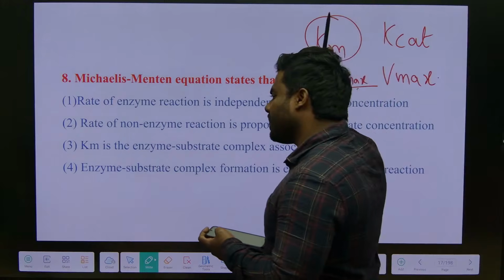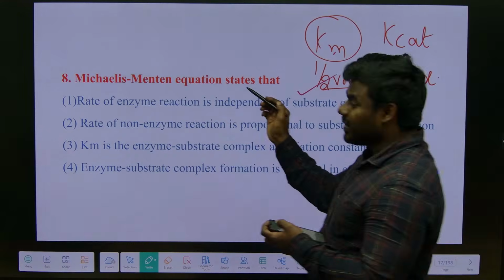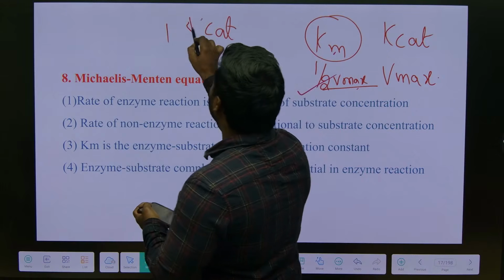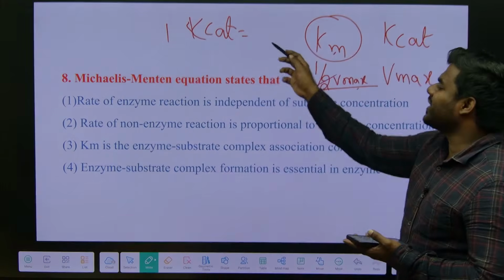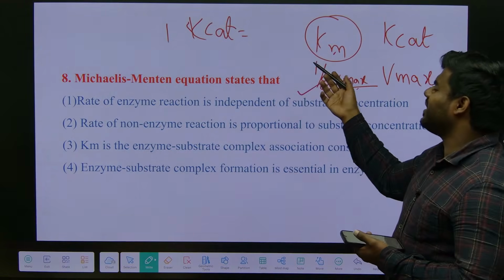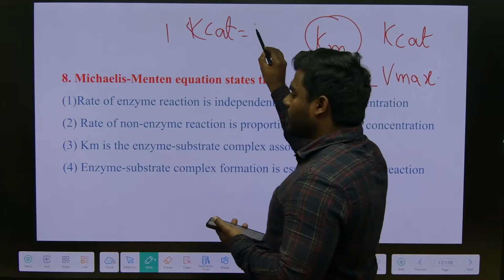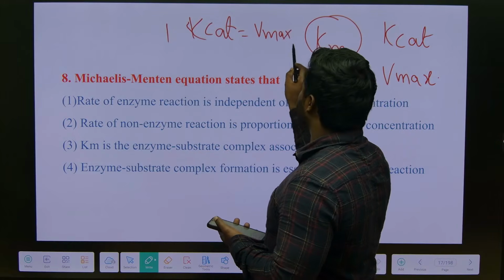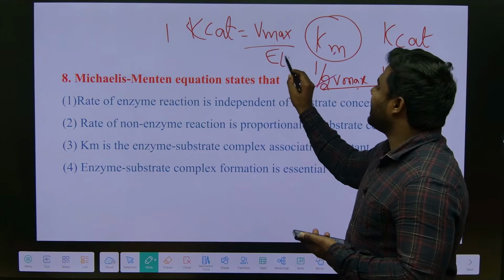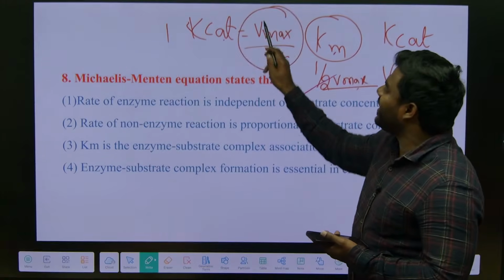Now, every student please answer, what is the formula to calculate the Kcat? Everyone online, tell me, what is the formula to calculate Kcat? What is called Kcat? In other words, the turnover number. Can I say that all the enzymes have already reached the saturation point? Correct, na? So Kcat equals Vmax. How many enzymes reached Vmax? All the enzymes. We call it ET. Don't forget, Kcat equals Vmax by ET.